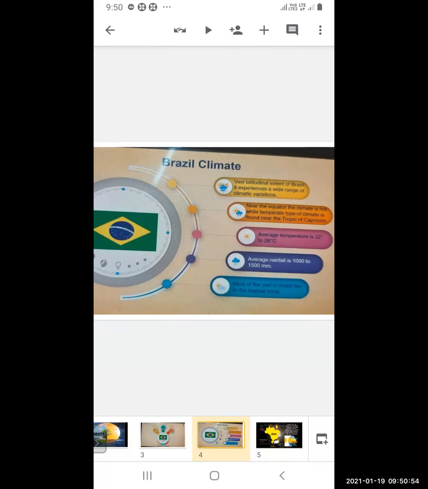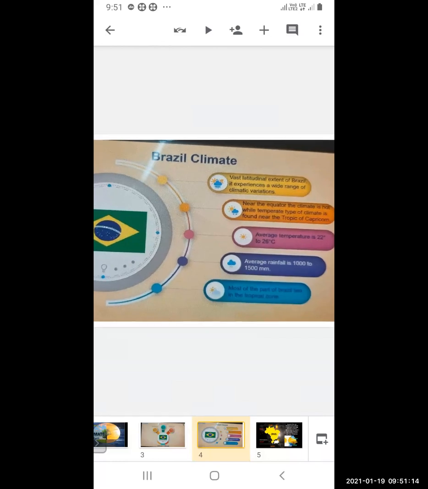Near the equator, the climate is hot. Why? Because the sun rays are perpendicular near the equator, so the temperature is hot. A temperate type of climate is found near the Tropic of Capricorn. Temperate means cool climate. Average temperature is between 22 and 26 degrees Celsius, and average rainfall, as we have already seen, is 1000 to 1500 millimeters.